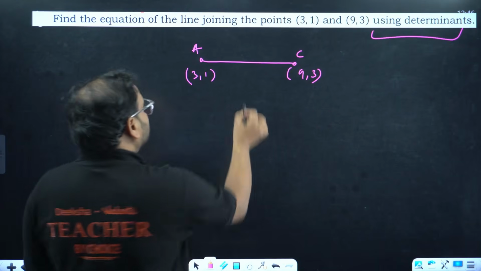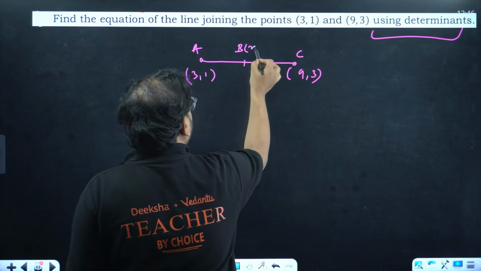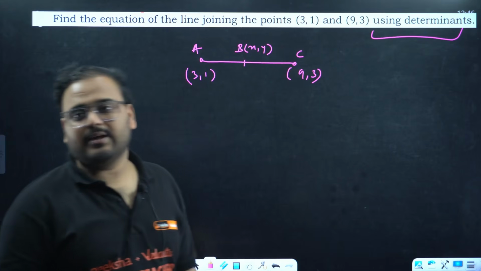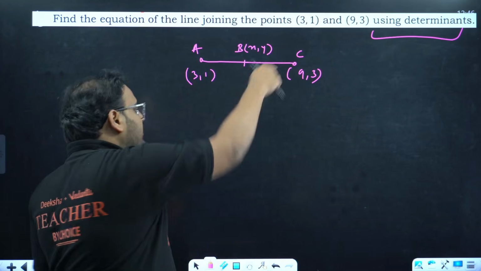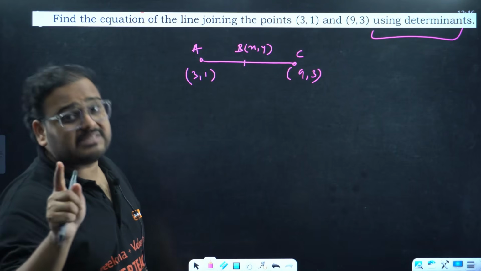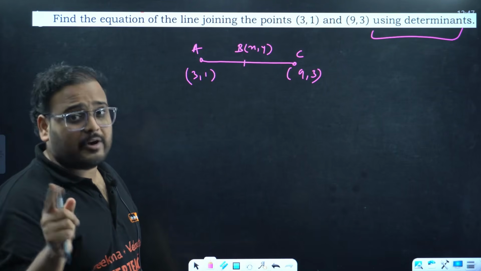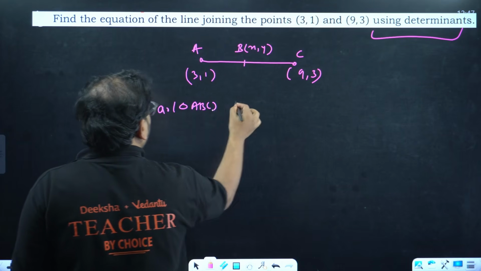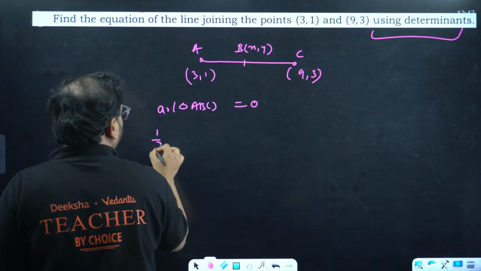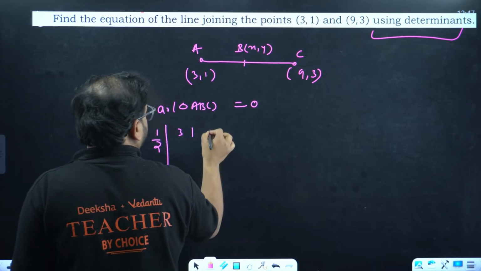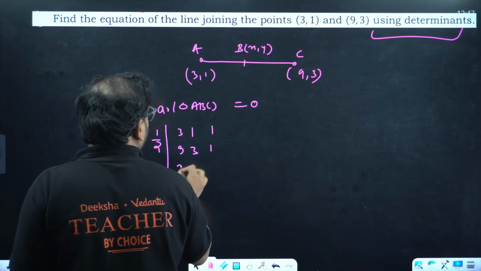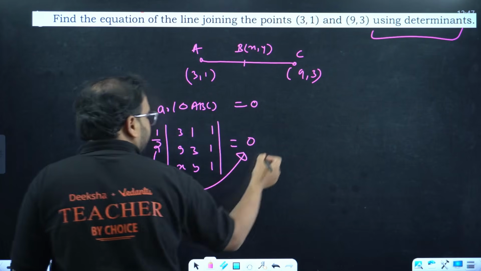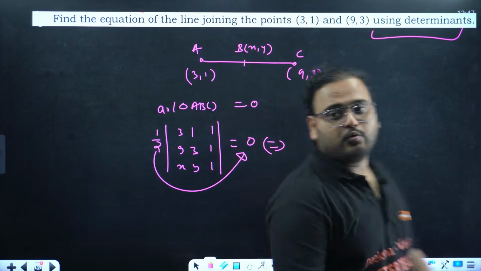So you have to assume the point B as a variable unknown xy. I can take any arbitrary point on the line as point B xy. If this is forming a straight line, it means area of triangle ABC will be 0. Collinear points property. What is the formula over here? 1 by 2 determinant 3 1 1, 9 3 1, x y 1 equals 0. Move the 2 over there, it becomes 0 only.